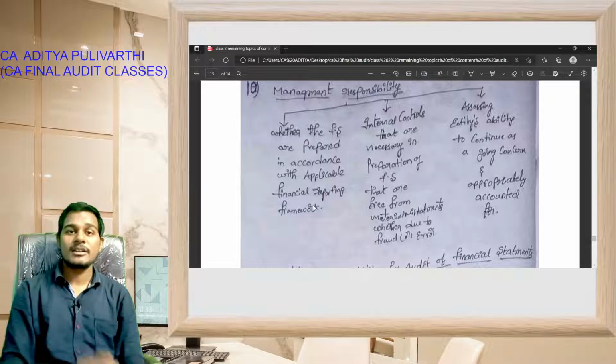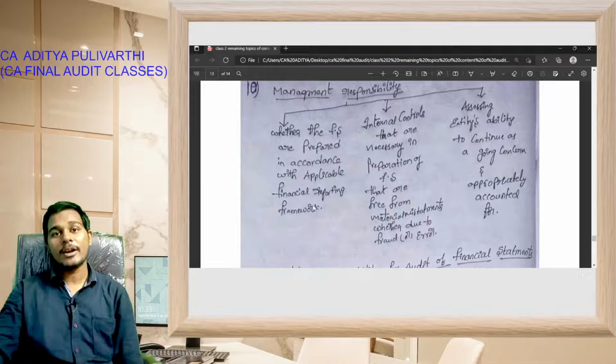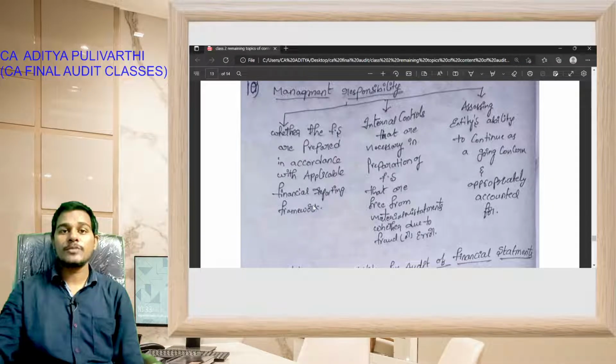Applicable financial reporting framework means compliance framework and fair presentation framework, which we discussed in the last class. It is the management's responsibility to see that the financial statements are prepared in accordance with the applicable financial reporting framework, and also to check whether the internal controls necessary in the preparation of financial statements are in place, so that there are no material misstatements, which may be due to fraud or error.